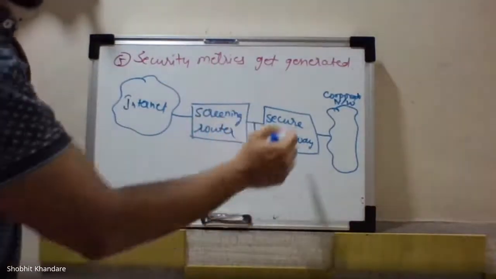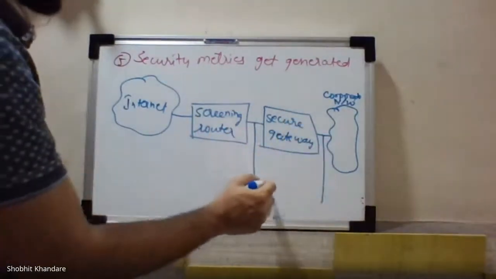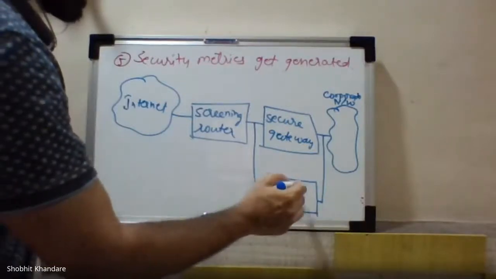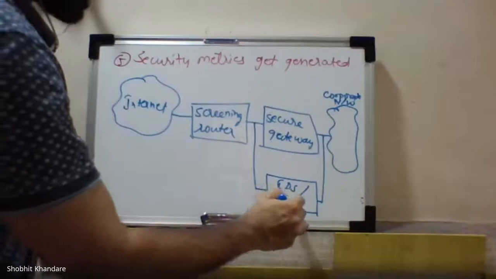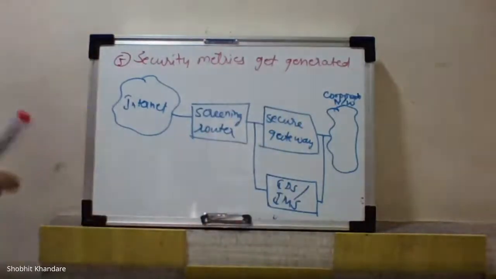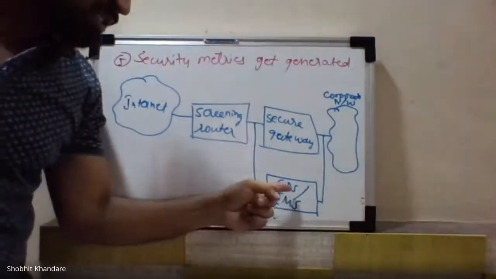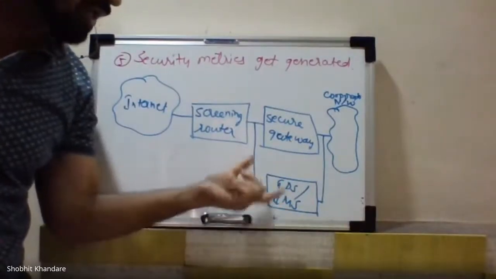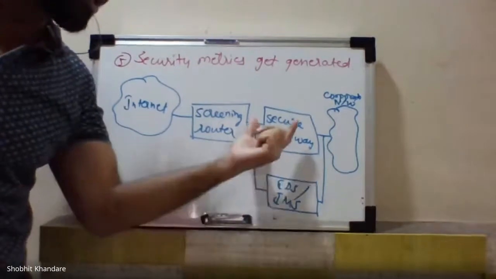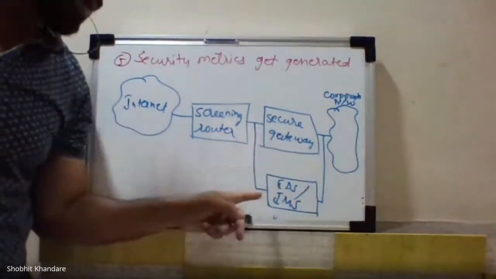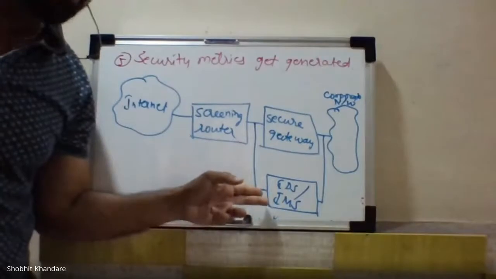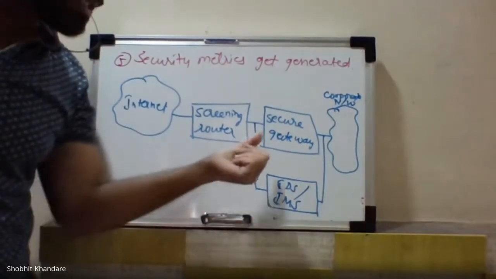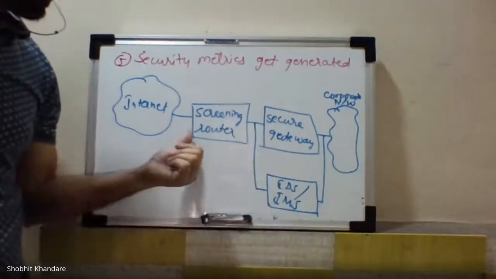And through this secure gateway, we are using IDS or IMS. So your intrusion detection system or your intrusion monitoring system is installed at the secure gateway. So the installation of this IDS is at the secure gateway. And you have a screening router.